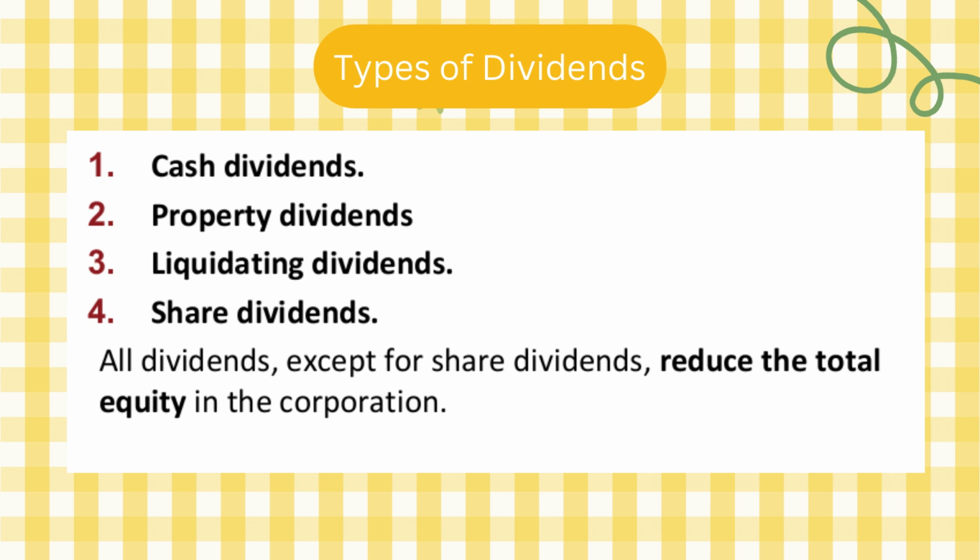The third type is liquidating dividends. These are returns of a company's capital to shareholders, typically during a partial or complete liquidation of the company. Okay. So يعني انحلت الشركة. Okay, so أنا بدي أدفع dividends. Paid when a company returns contributed capital instead of profits. Reduces paid in capital, not retained earnings.